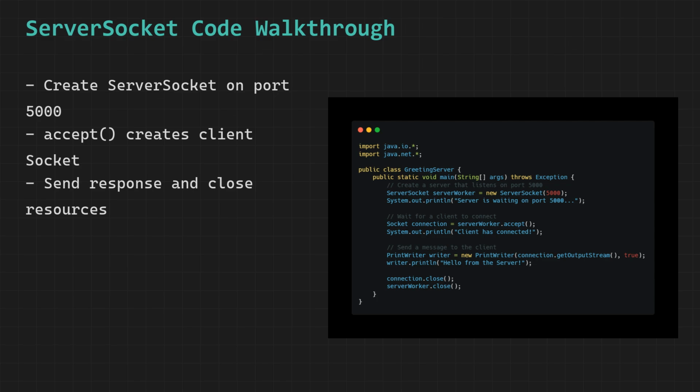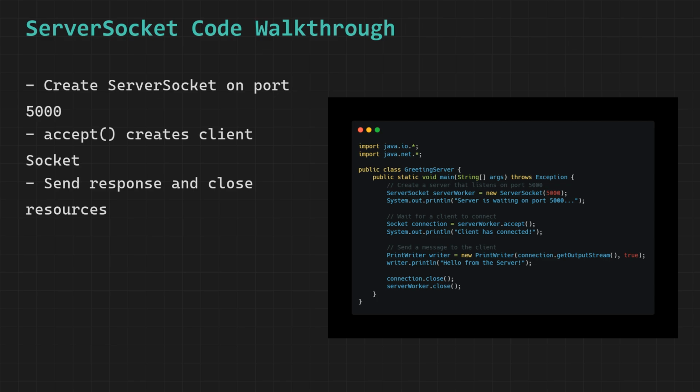We call system.out.println to print the message "client has connected" to the console, which serves as a real-time notification confirming that a client has successfully established a connection with our server and that the server is now ready to begin communicating with that client through the connection socket.